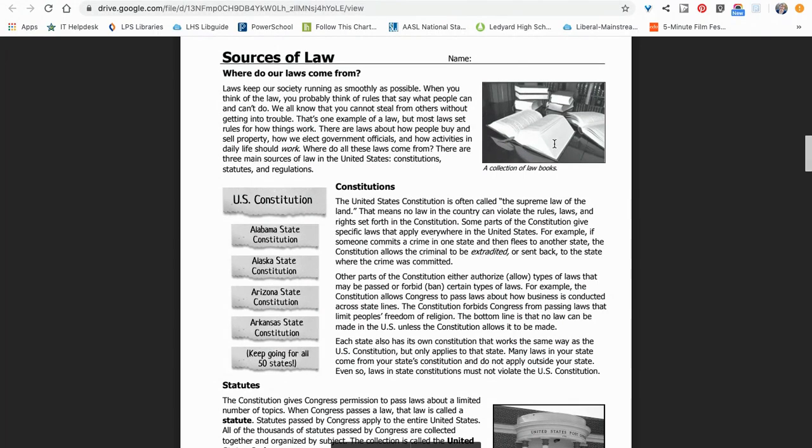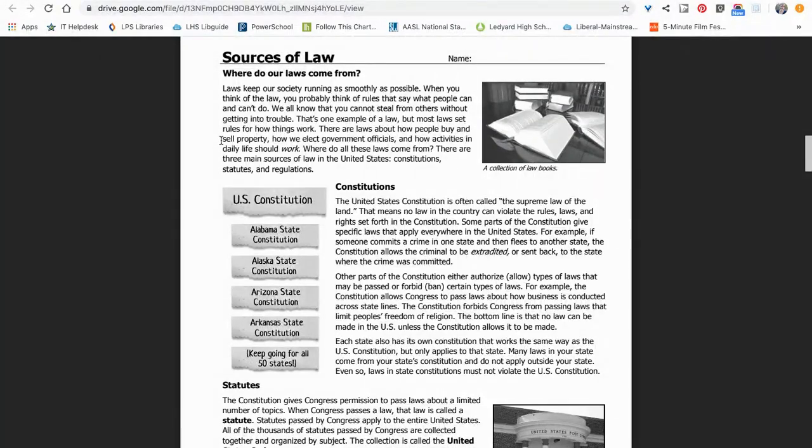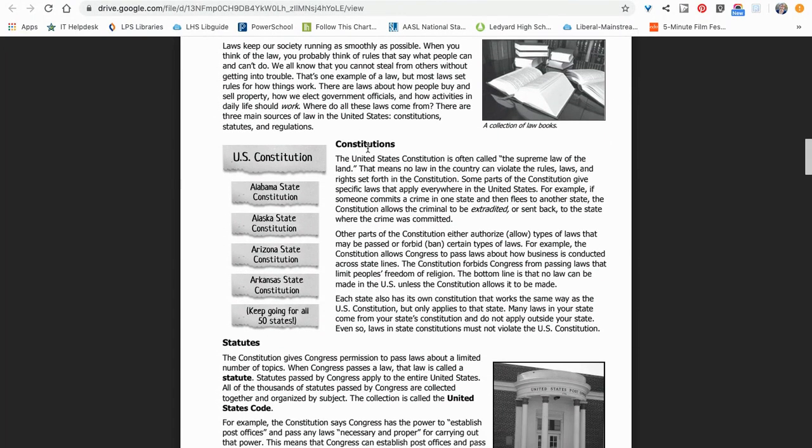Okay, sources of law. Where do our laws come from? Laws keep our society running as smoothly as possible. When you think of the law, you probably think of rules that say what people can and can't do. We all know that you can't steal from others without getting into trouble. That's one example of a law, but most laws set rules for how things work. There are laws about how people buy and sell property, how we elect government officials, and how activities in daily life should work. Where do all these laws come from? There are three main sources of law in the United States: constitutions, statutes, and regulations.